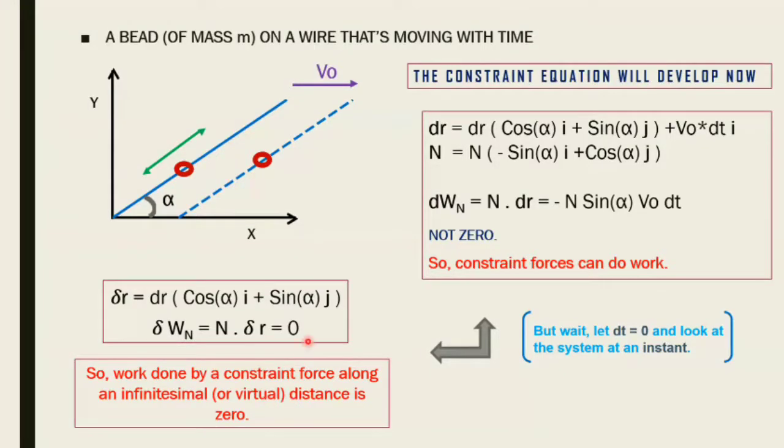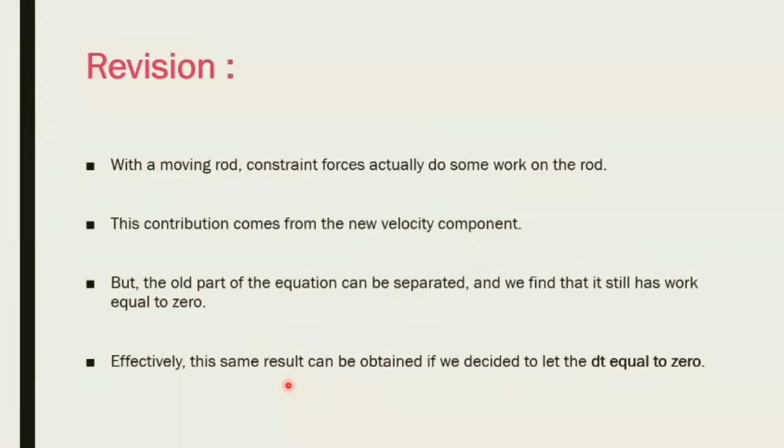We call it a virtual distance because you're just stuck at a time, so you're not going to move forward. You know that you need to move, but you're not actually translating any distance because you're stuck in time. So we're going to consider it as very, very little. It's infinitesimal, it's just virtual. But for all purposes, we know this statement now, that work done by a constraint force along an infinitesimal distance is 0, and we need to exploit it. Now, revision. With a moving rod, constraint forces actually do some work on the rod. This contribution comes from the new velocity component, but the old part of the equation can be separated, and we find that the old part has done work equal to 0.